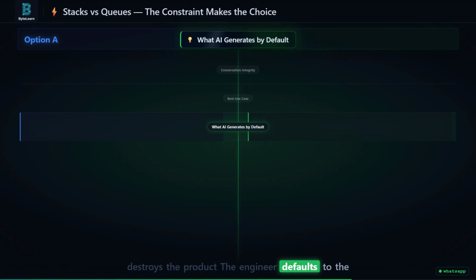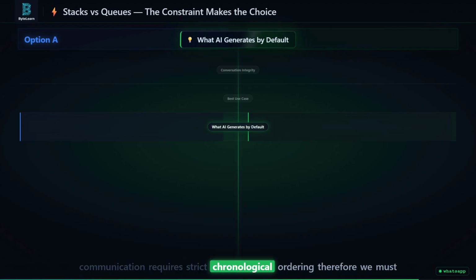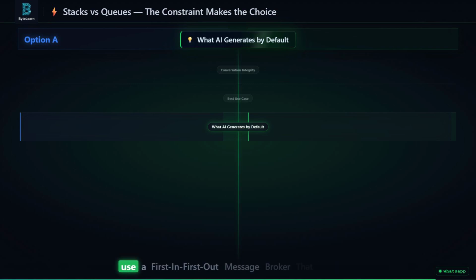The engineer defaults to the constraint. The answer is not "write the pop method." The answer is: the constraint of human communication requires strict chronological ordering. Therefore, we must use a first in, first out message broker. That answer is the one that gets you hired.